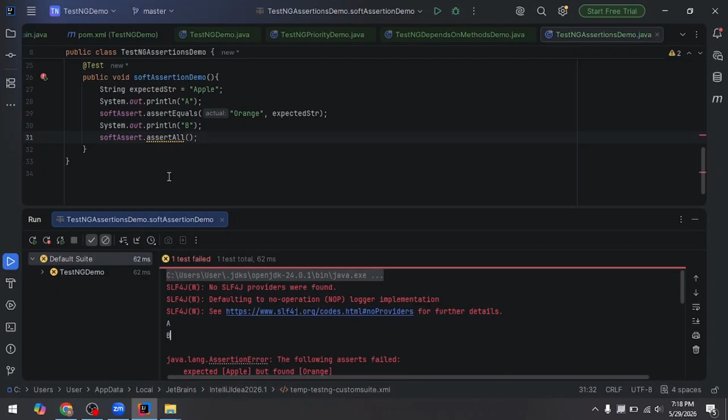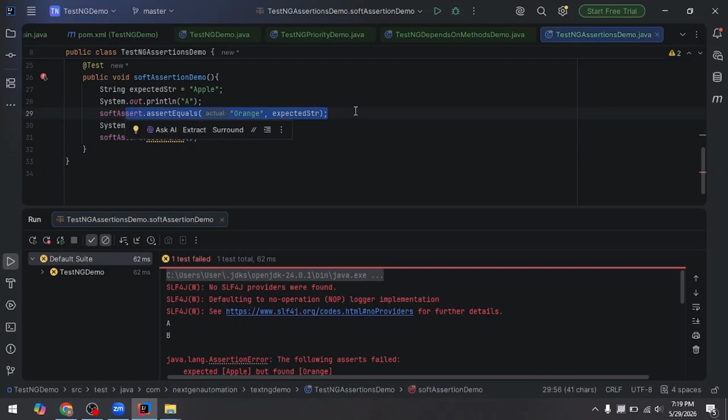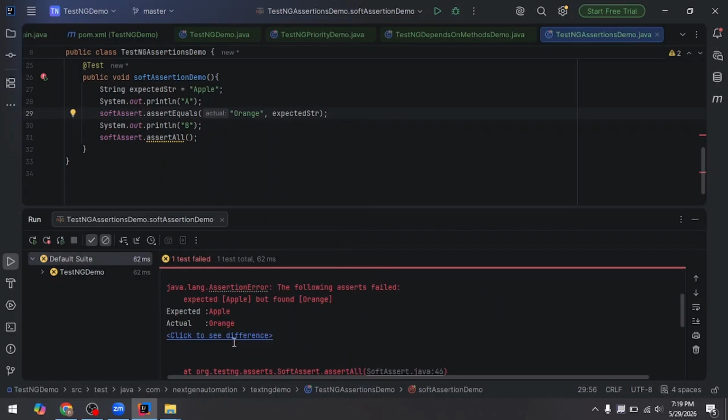That means in soft assertion, though there is a failure in the middle of the method, it executes the further steps. It doesn't terminate the process at the failure point. Instead, it executes the method further and gives the assertion as a bulk result, so if there are lots of assertion failures, it lists down all of them.